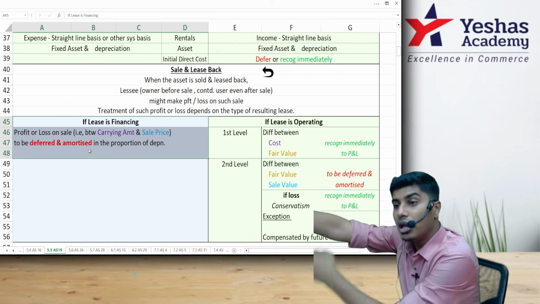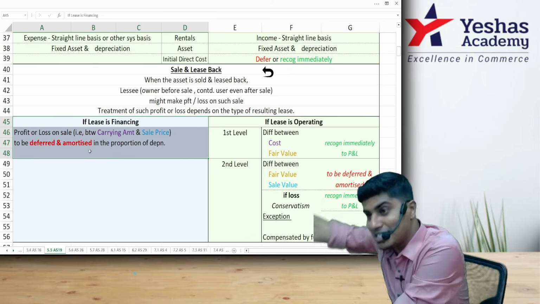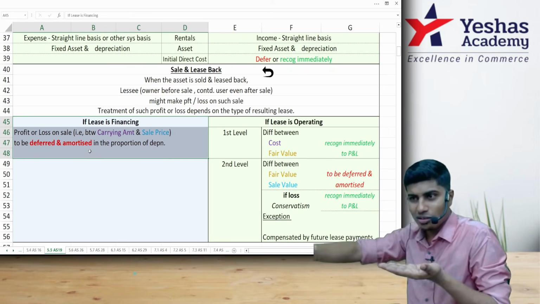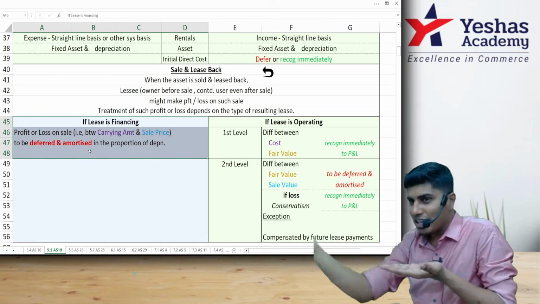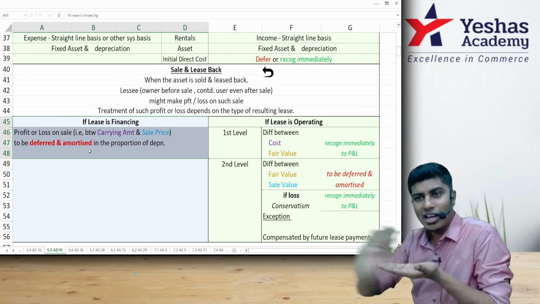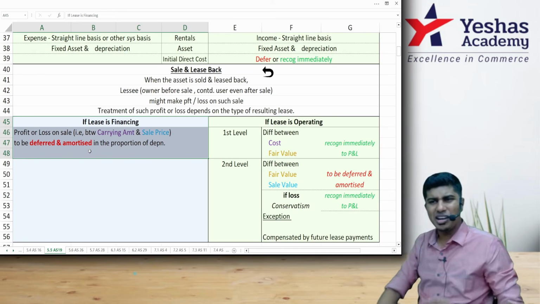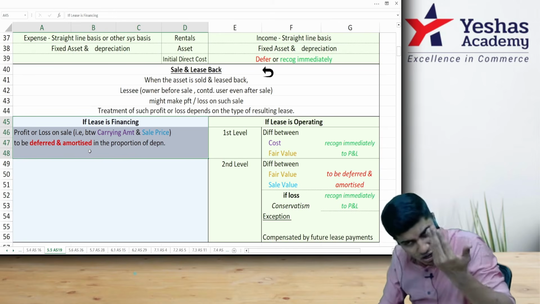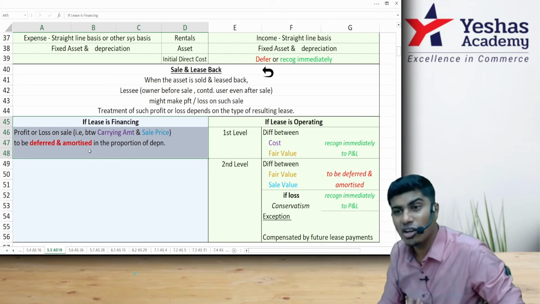I sell the asset. He becomes buyer. He becomes owner. That owner will become lessor. He will give the asset to me on lease. So first I sold. Then I took it on finance lease. Finance lease is like purchase. I sold it. I bought it. Weird, no? When I sell it and then buy it, that profit cannot arise. Profit cannot.